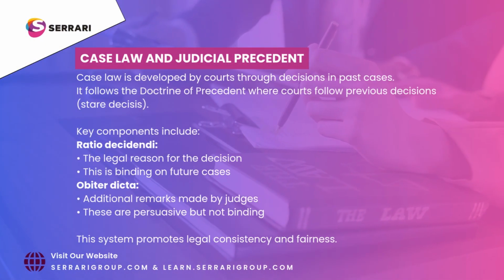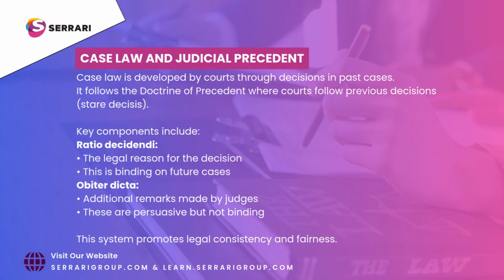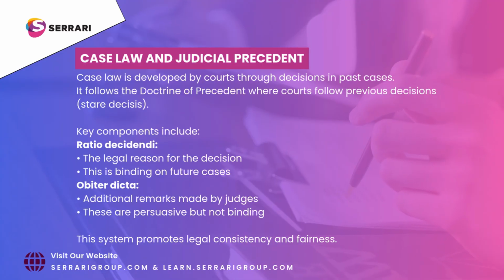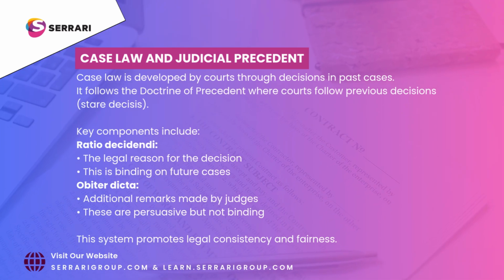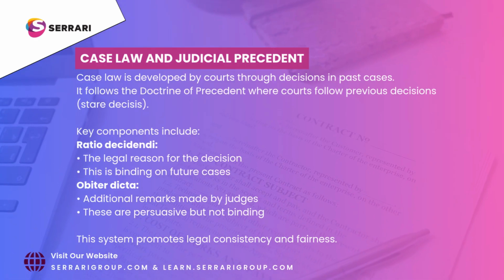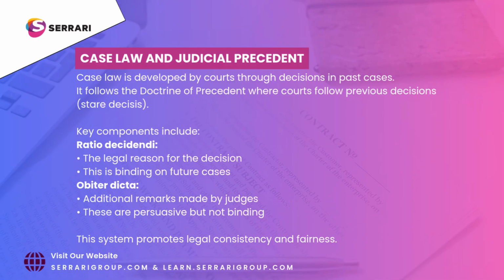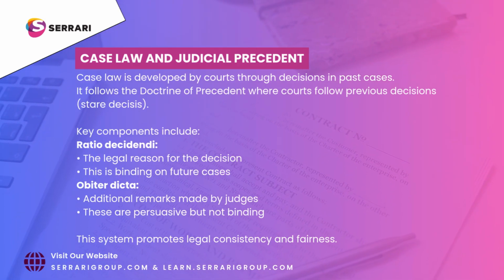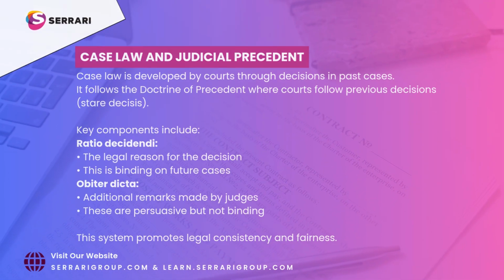Case law and judicial precedent. Case law is developed by courts through decisions in past cases. It follows the doctrine of precedent where courts follow previous decisions, stare decisis. Key components include: ratio decidendi, the legal reason for the decision. This is binding on future cases. Obiter dicta, additional remarks made by judges. These are persuasive but not binding. This system promotes legal consistency and fairness.